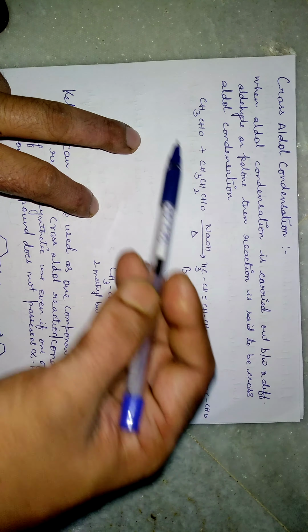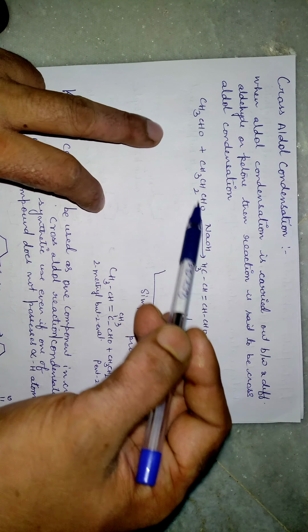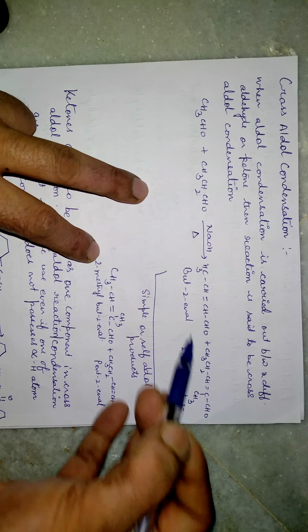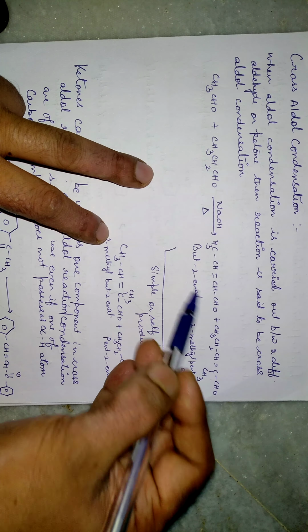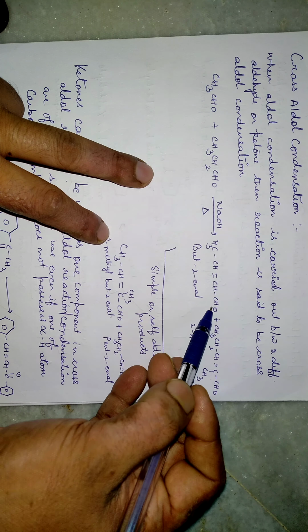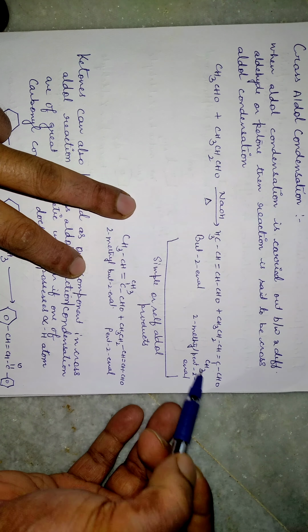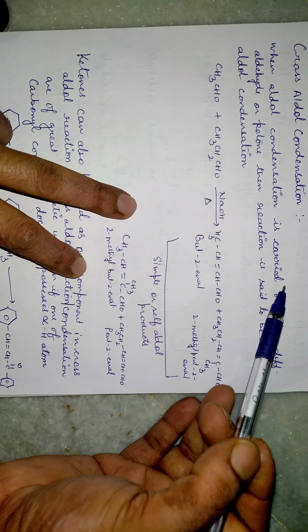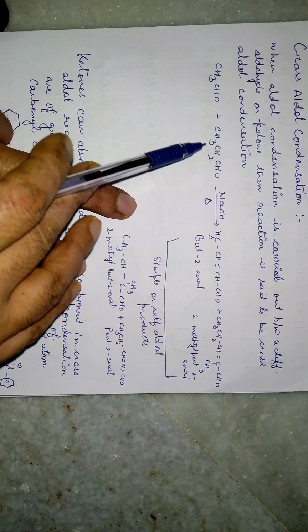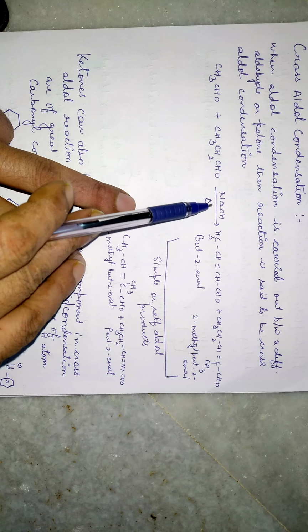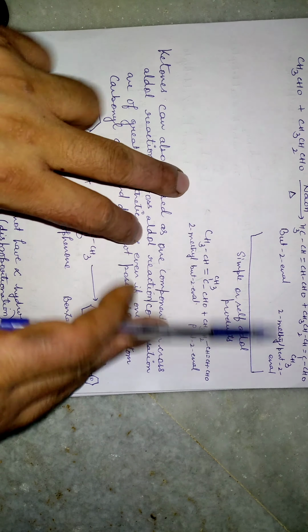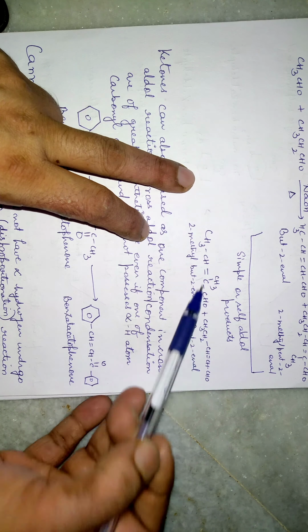In the first case we have seen that only acetaldehyde reacts, but here you can see there is acetaldehyde along with propanaldehyde. When these two react, it results in the formation of butenal, because there is a double bond again and an aldehyde group, plus there is the formation of 2-methyl pent-2-enal. This kind of reaction is known as cross aldol condensation, because here two different aldehydes react in the presence of NaOH, resulting in the formation of two products. And these will be the two self aldol products, you can see.